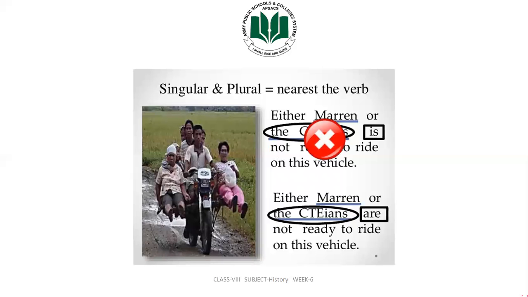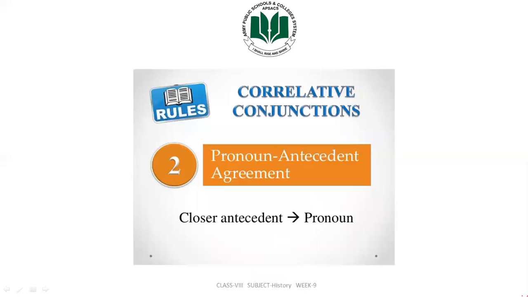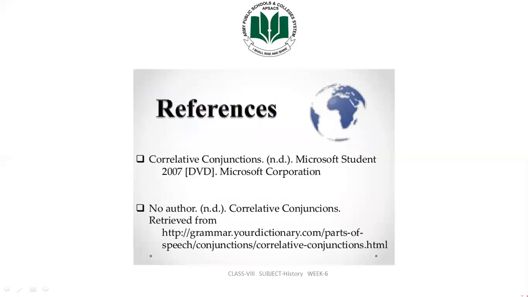Either Marin or the citizens are not ready to ride on this vehicle. Pronoun-antecedent agreement: the pronoun agrees with the closer antecedent. So for more information on correlative conjunctions, you can take these references and get the information from there.